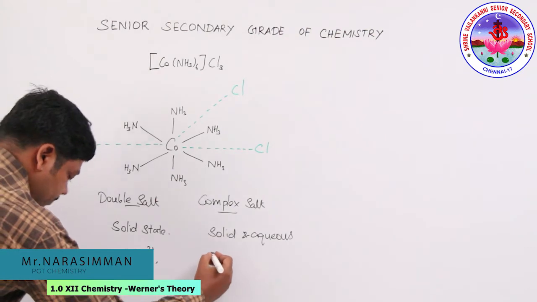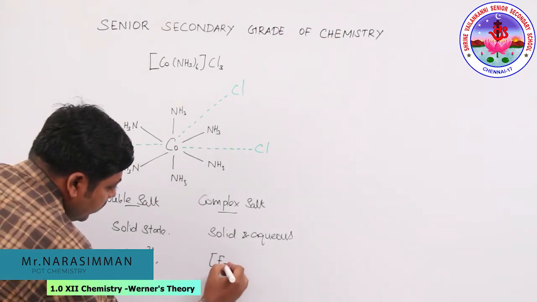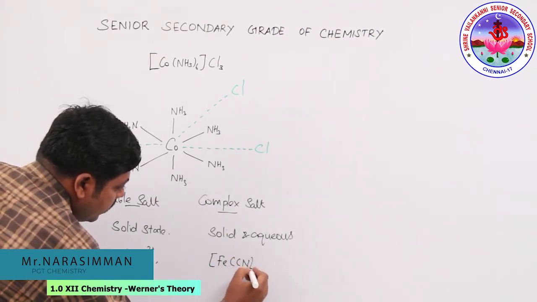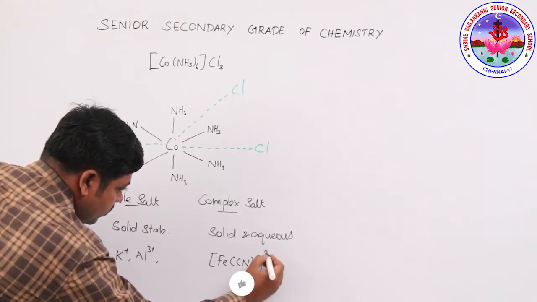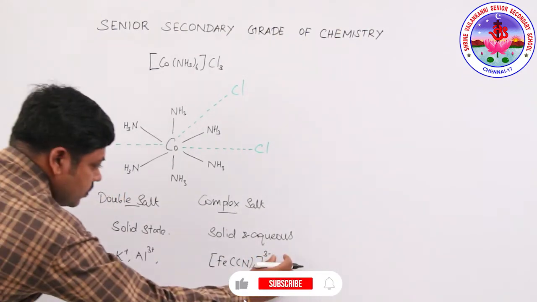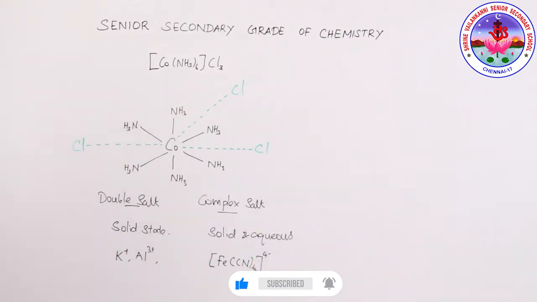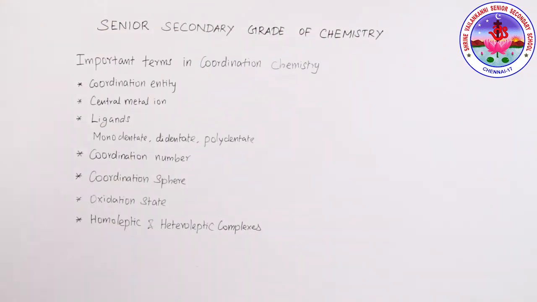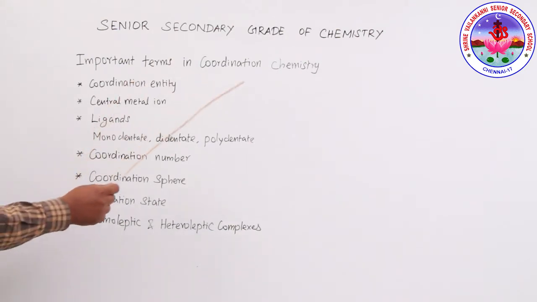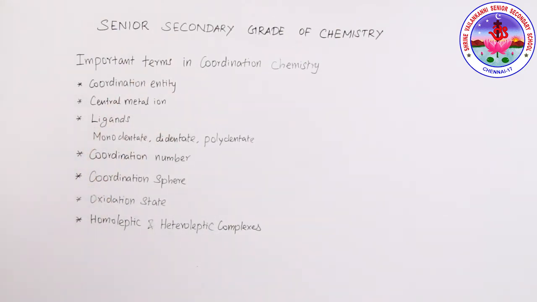For example, Fe(CN)6 3-, sorry, 4-, 3- or 4-, like this. See, the important terms in coordination chemistry. What are the important terms?